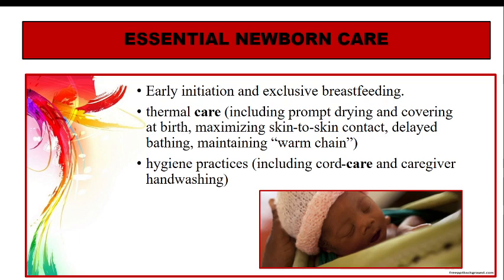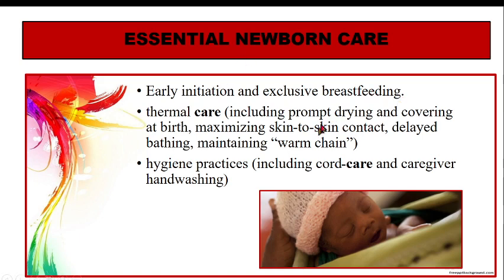In that 30 seconds, the only situation where we delay drying is if the baby has aspirated meconium, and for that we do suction and then go for drying. Otherwise, in all situations we dry the baby. Even if the baby has aspirated meconium, we don't delay it. The only thing is we do the suction and then follow it with drying.